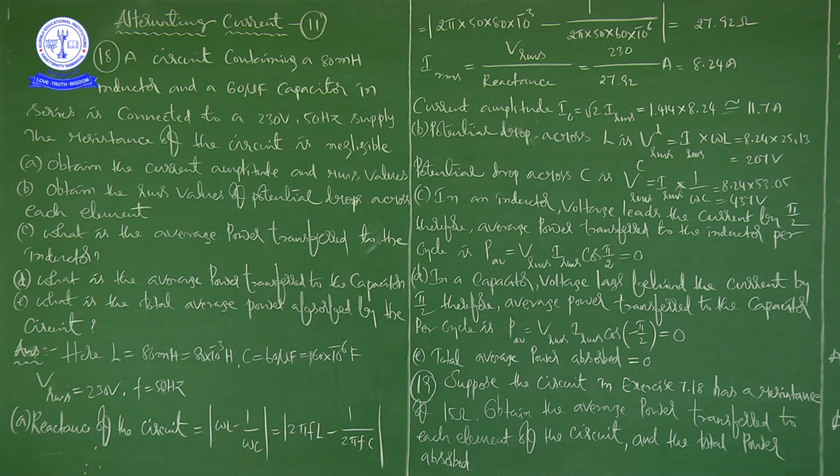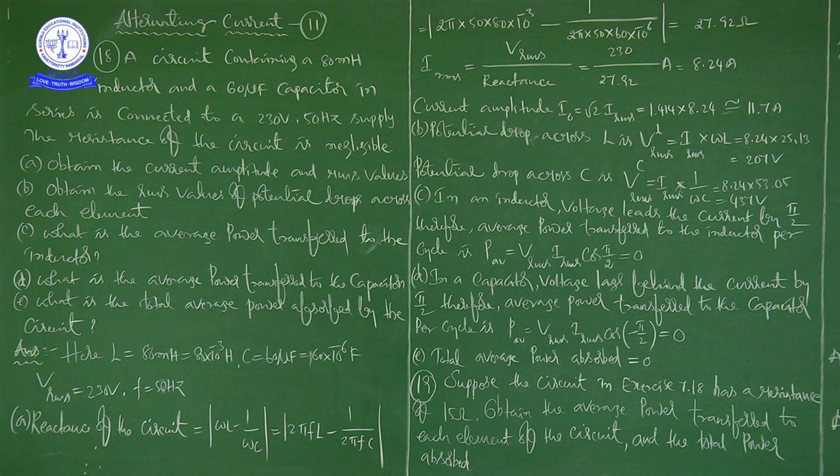In continuation to the last class, in this class we start with problem number 18. A circuit containing an 80 millihenry inductor. Here 80 millihenry is the inductance of an inductor. Milli means 10 power minus 3, so in SI, 80 into 10 power minus 3 Henry is the inductance. And a 60 microfarad capacitor, which in SI is 60 into 10 power minus 6 farad.